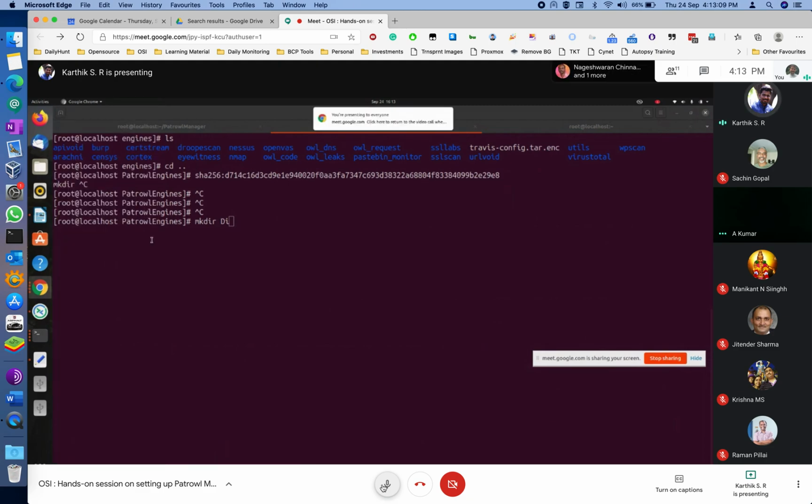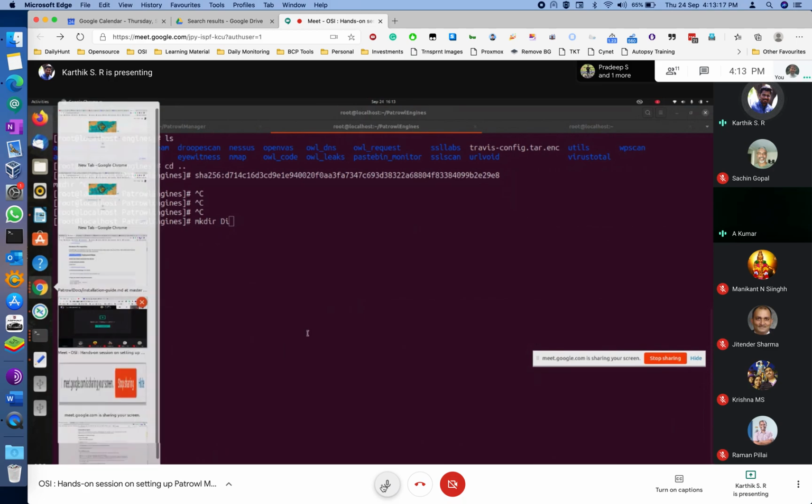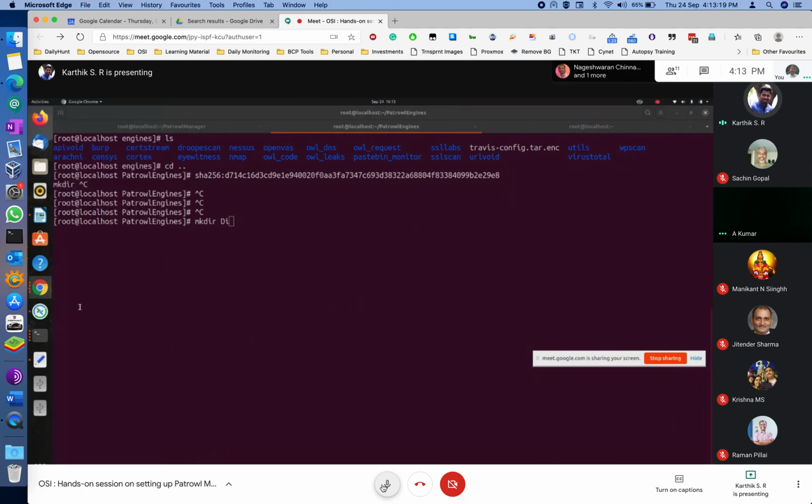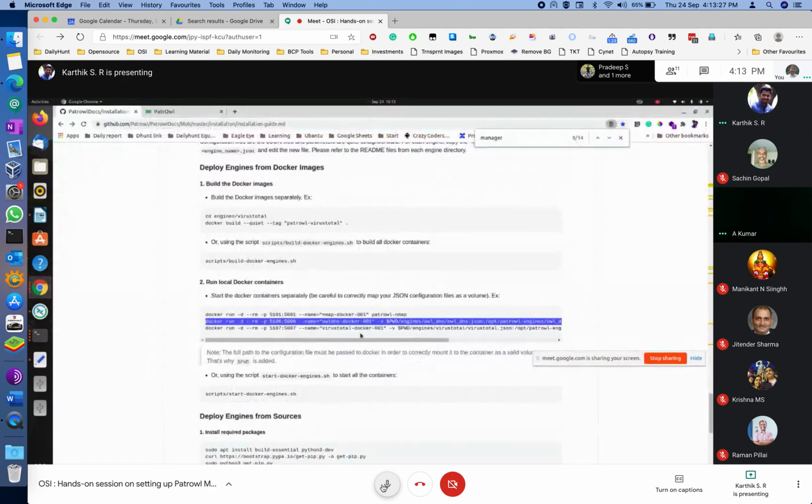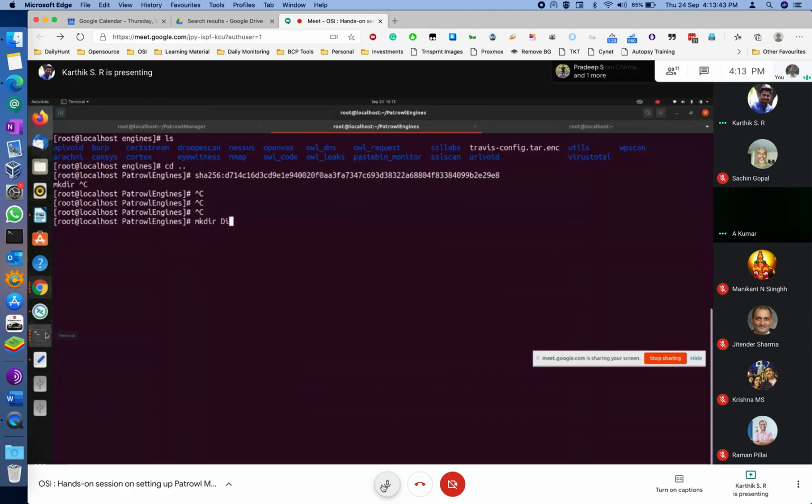Karthik, just create the folder saying disabled. Yes, sir. Okay. But what I was saying is, we can go to that particular... No, you cannot, because in that case you will have to modify the installer script also. But if you remove the folder, then it will assume that these engines are not there. You do not want them installed. That is the easy way. So just go back to the terminal window.